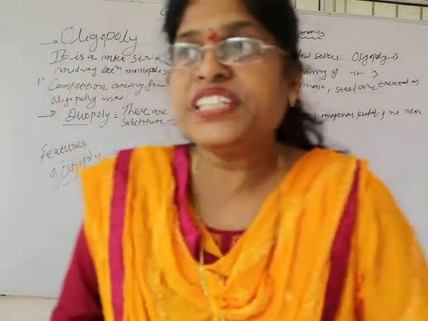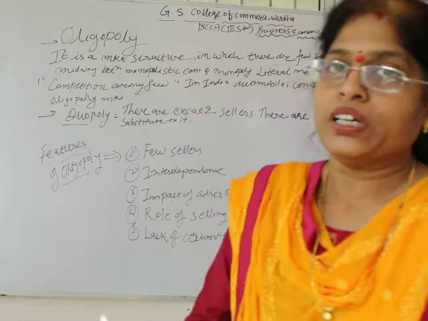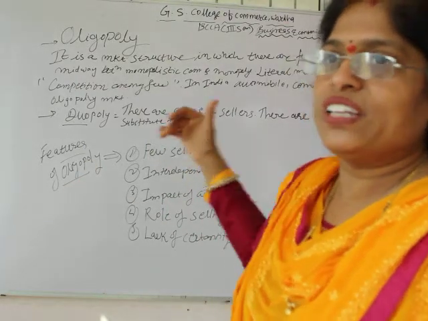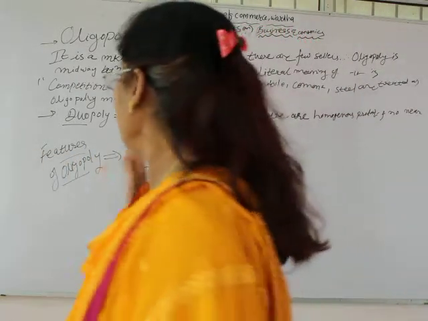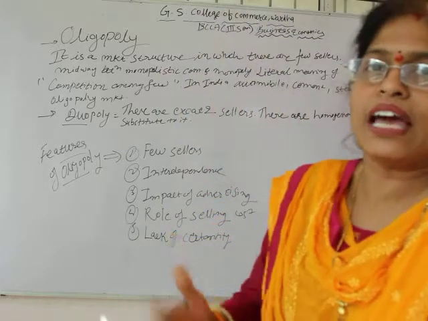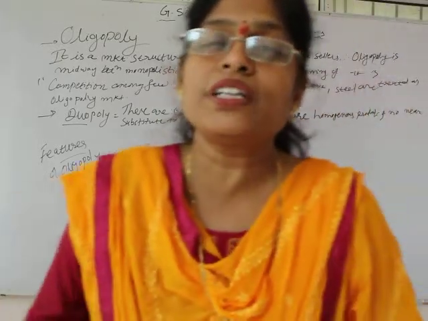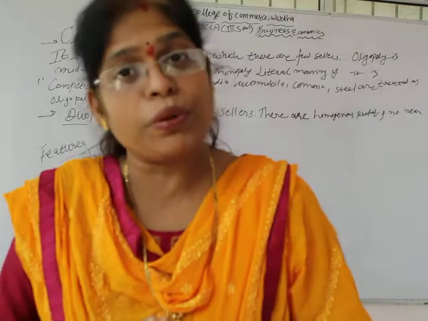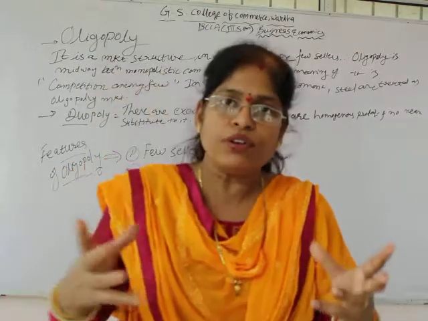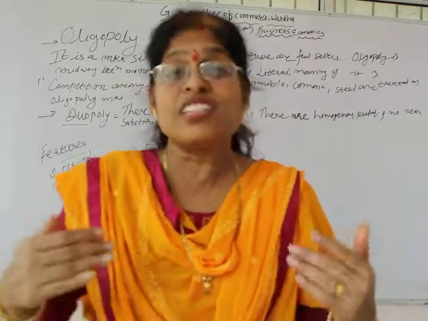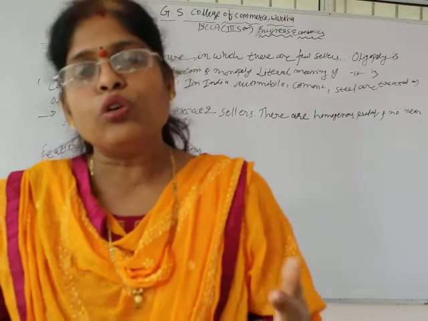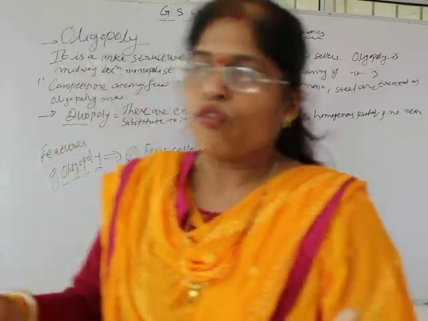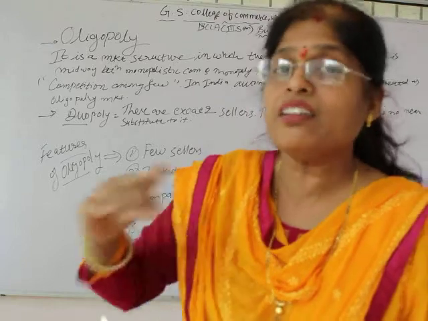Now what are the features of oligopoly? Coming to the features of this kind of market structure, the very first point is few sellers. As we are talking about, it is a competition among few, and these few are nothing but the few sellers, maybe more than 2, more than 3 or 4, 5, but they are few in numbers.